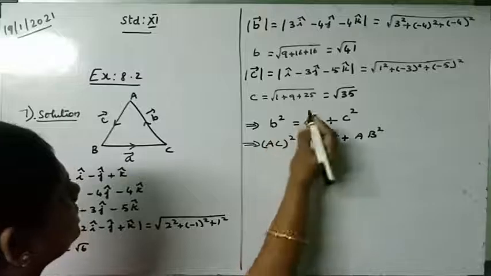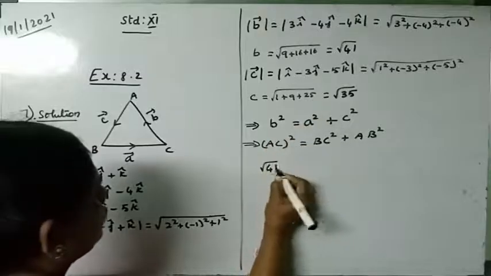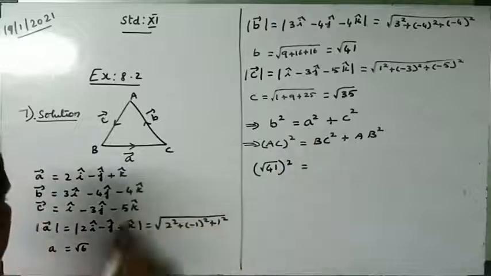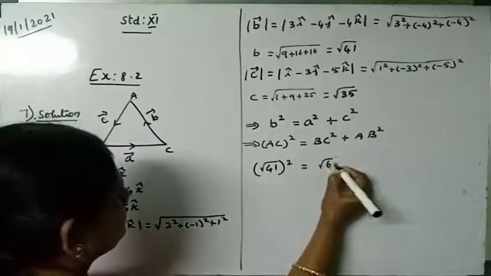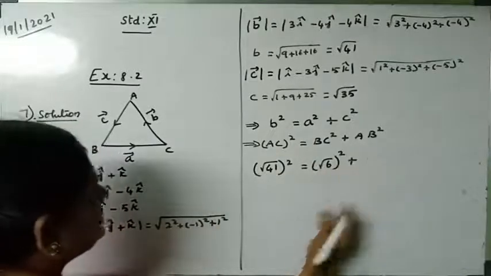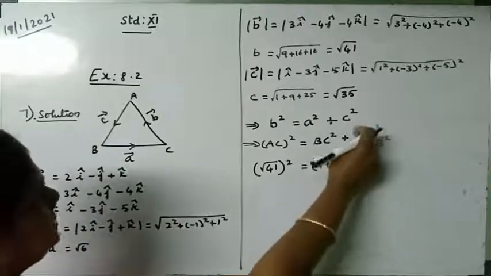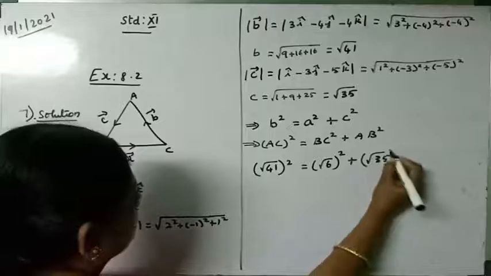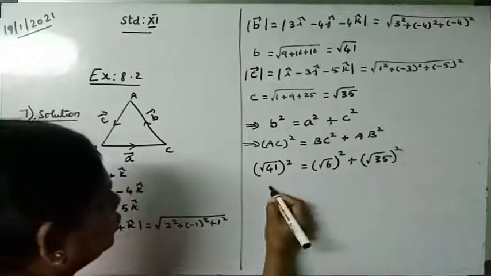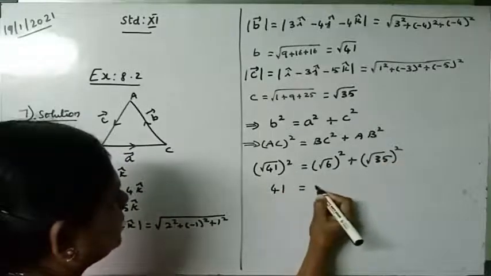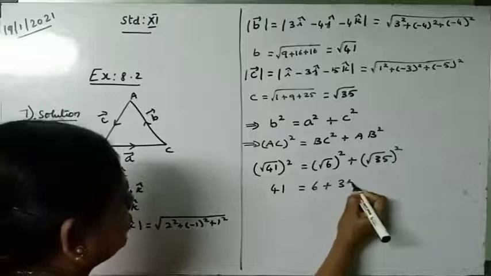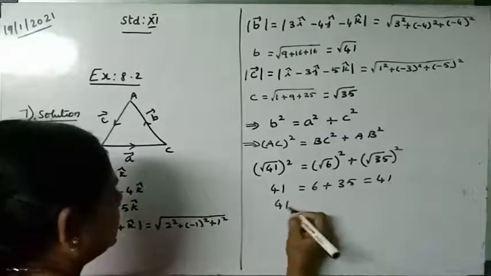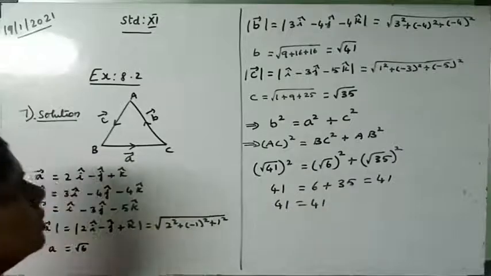So B squared, root 41 whole squared, is equal to A squared, root 6 whole squared, plus AB, that is C, root 35. Now when we square, the roots all cancel. So 41 equals 6 plus 35. Really, 6 plus 35 is 41. So we are getting the answer 41 equal to 41.